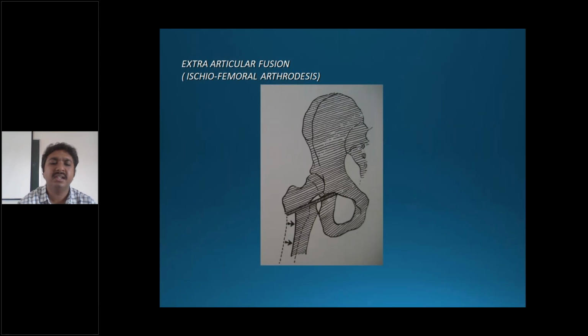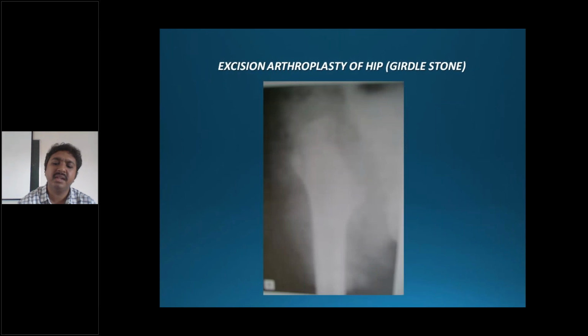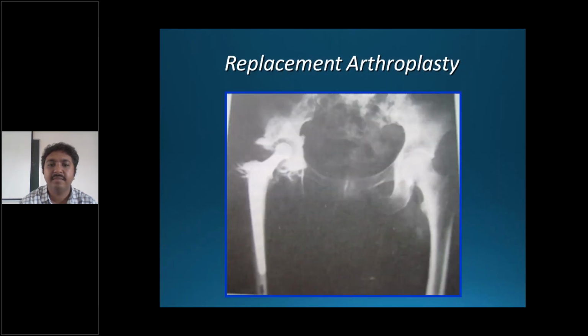So arthrodesis is surgical fusion. So if you want to fuse the hip joint, because there is disease process, you can leave the debridement. After debridement, it is easy to perform an ischio-femoral arthrodesis, where you see ischium and subtrochanteric region of femur are fused, as you see in the X-ray. Excision arthroplasty is removal of head and neck. You can remove the head and neck of the femur.